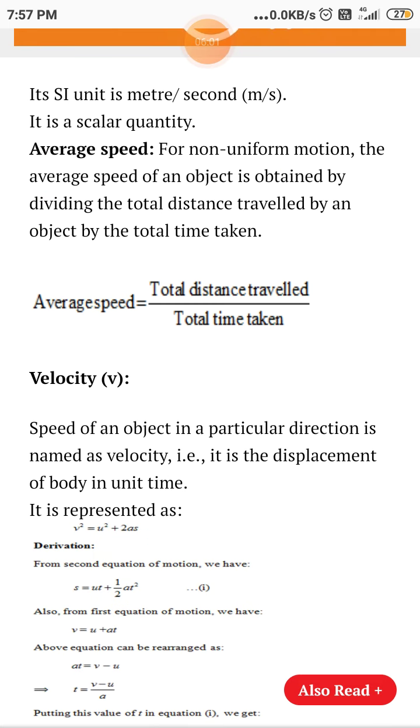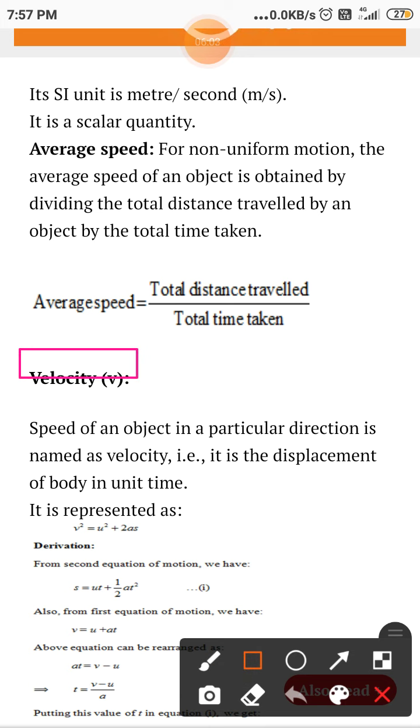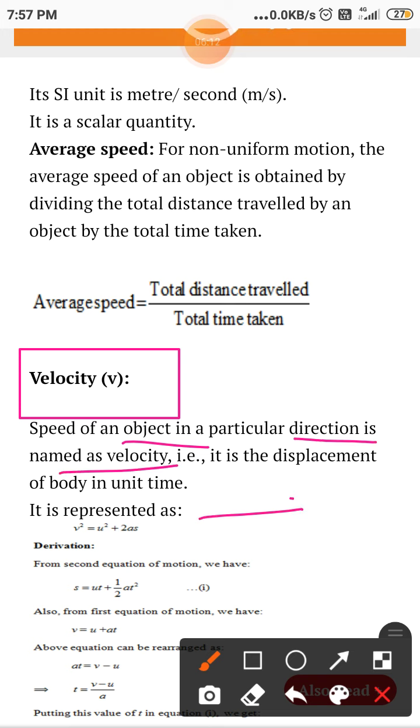Now we are going to see velocity, which is a very important topic. The speed of an object in a particular direction is named velocity. It is very simple, just speed in a given direction. Suppose speed in the east, like 40 kilometers per hour, 40 kilometers per hour in the east, right? So this is velocity.